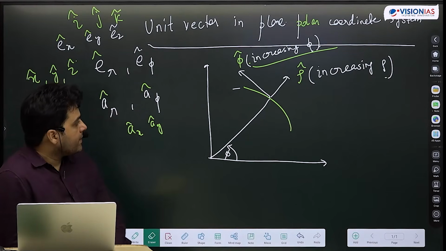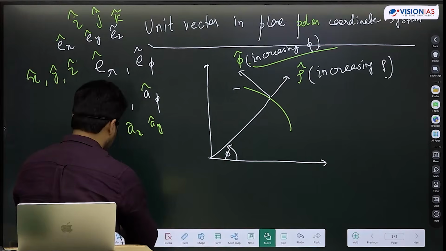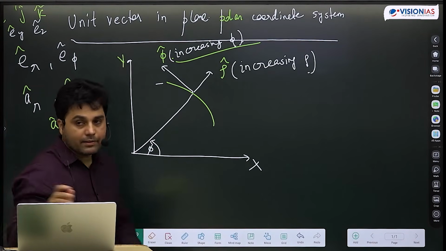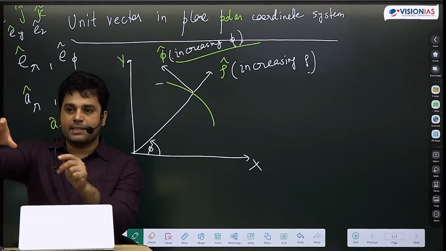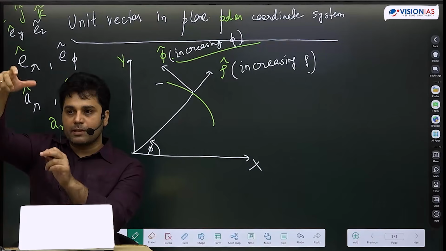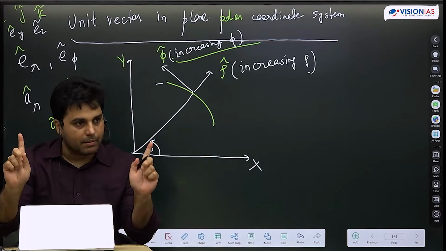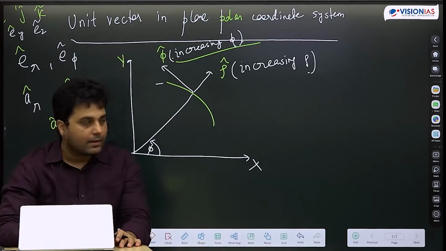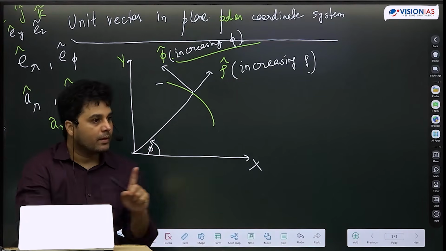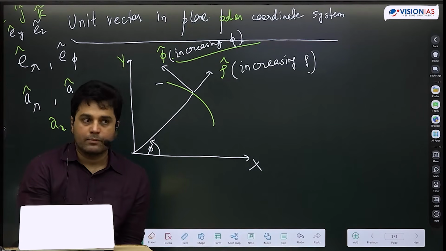In the case of the Cartesian basis, my x cap and y cap were fixed. Remember the definition of a vector. I can put the same vector, I lift it here, without changing the magnitude, without changing the direction. If I put it somewhere else, it is the same vector. You all remember this? So x cap and y cap are always the same. What about rho cap and phi cap? Are they always the same? Not at all.